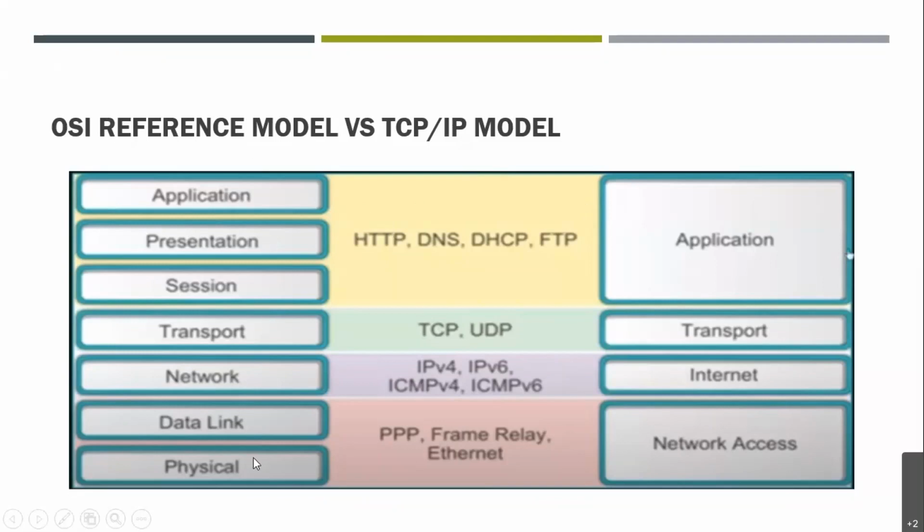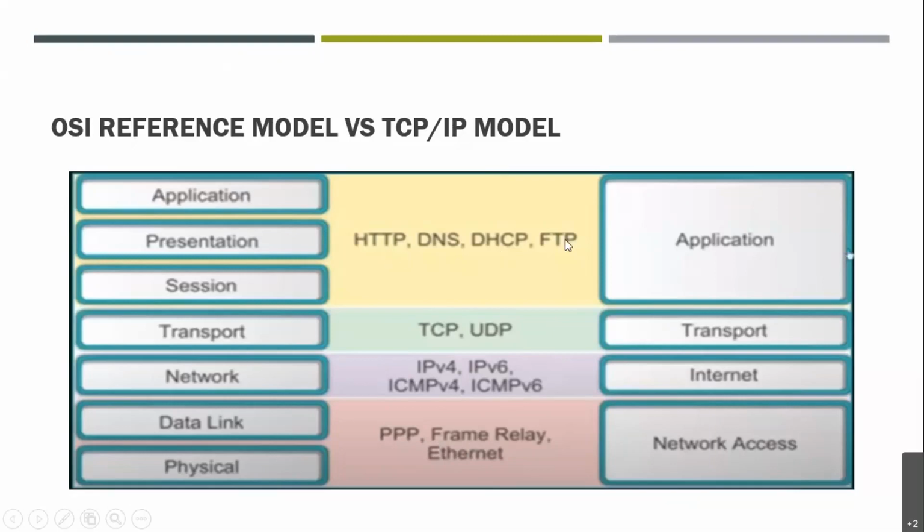The OSI model has the physical layer, data link layer, then network layer, transport layer, session layer, presentation layer, and application layer. These are the various protocols that work in each layer. You can easily see that whatever we have discussed so far is used here. HTTP, which we discussed, works here.